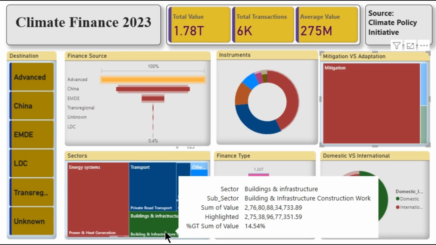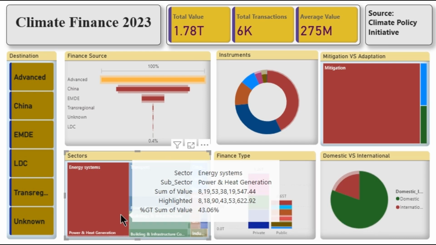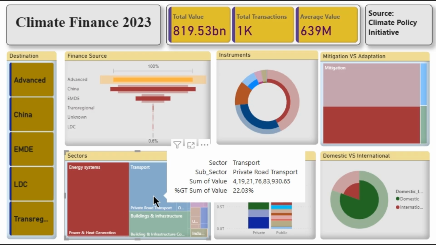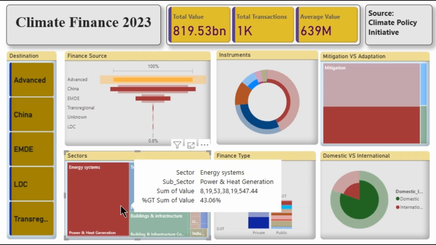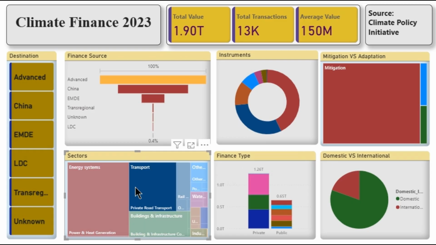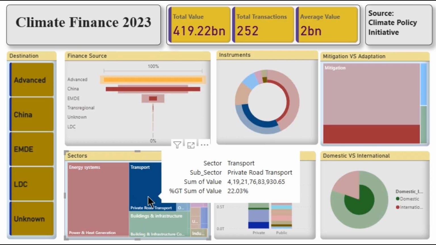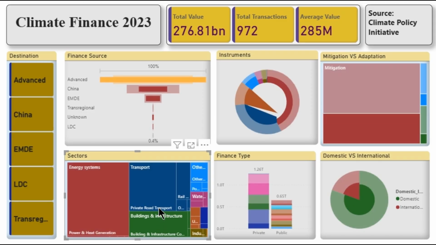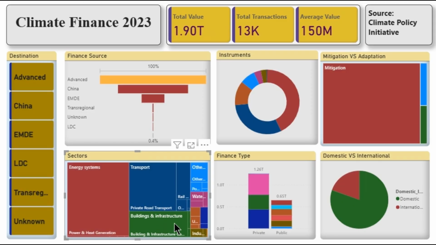If you look at the sectors, then energy systems, with $831 billion, is the largest sector, accounting for almost half of the mitigation finance. This growth is led by solar PV, onshore wind, and battery storage. Transport is the fastest growing sector with $539 billion, driven by electric vehicles from passenger cars to 2 to 3 wheelers in emerging markets. Public transport decarbonization is also gaining attention.